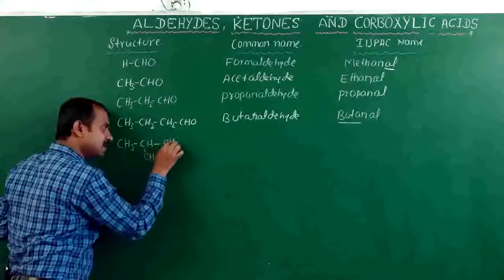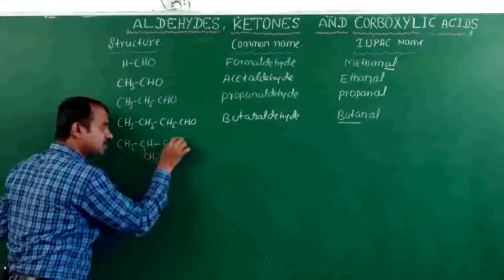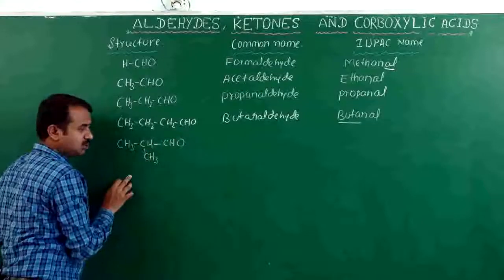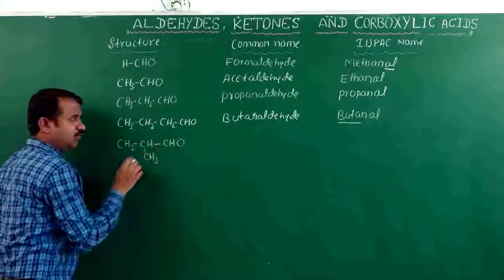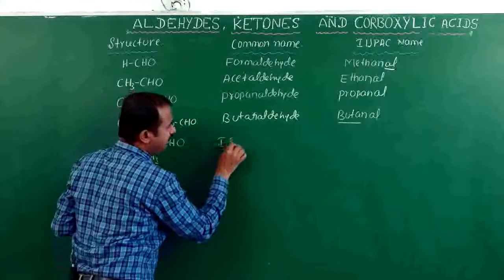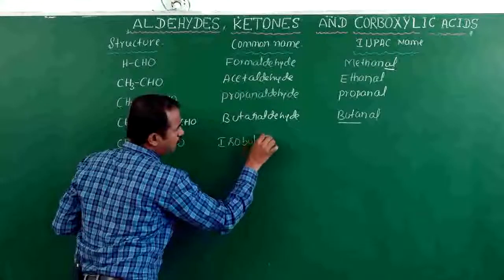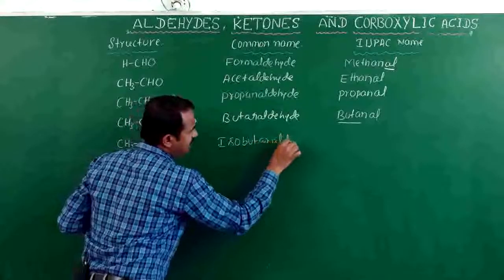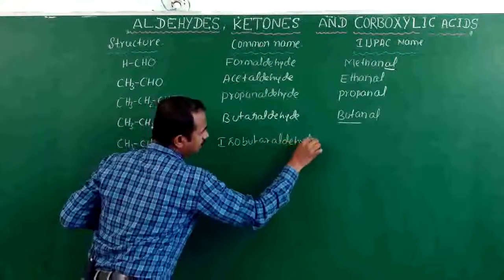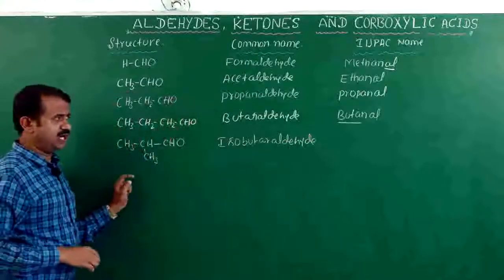In case of branches, CH3, CH, CH3, 1, 2, 3, 4. This is CHO. How many carbons here also? 4 carbons. The common name is isobutyraldehyde.